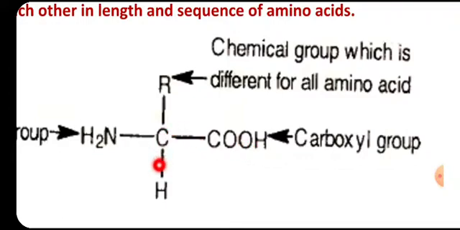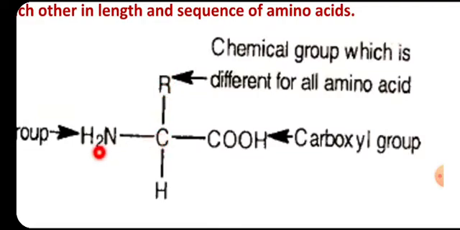One end is bound to a hydrogen atom, and the fourth bond is attached to an R group. Now you see this R group, it is a chemical group, and this chemical group is different for all different types of amino acids.